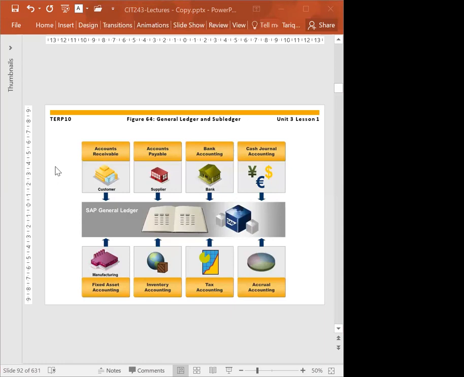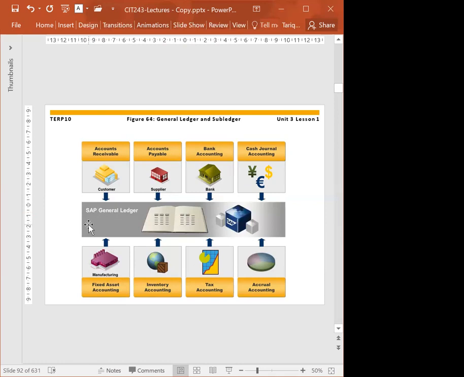Similarly, we have account payables. This is the sub ledger in which we make all the transactions. Bank accounting, we make all transactions in this one and it is automatically updated into the general ledger. Fixed assets accounting, inventory accounting, tax accounting, all these are sub ledgers. Any transaction we make in a sub ledger gets automatically updated into the general ledger reconciliation account.